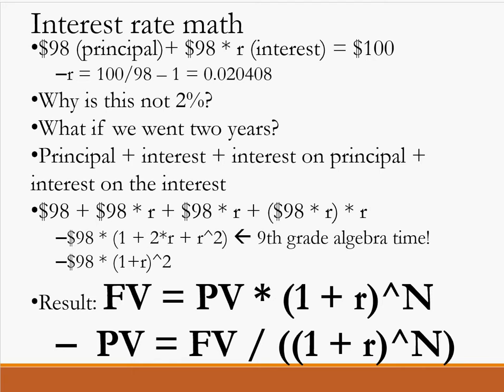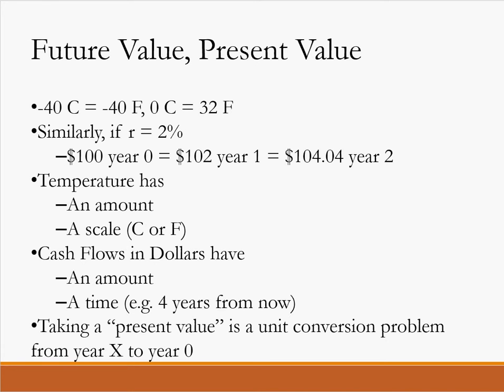And so we can treat the time money is received as a units conversion problem, right? So if I have 0 degrees centigrade, we know that that's the same as 32 degrees Fahrenheit.